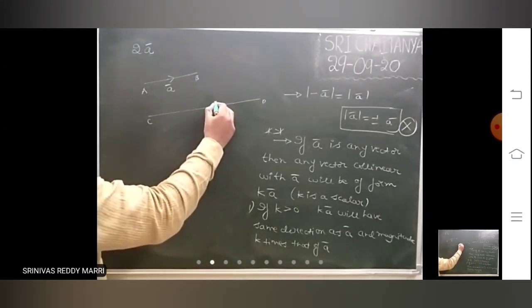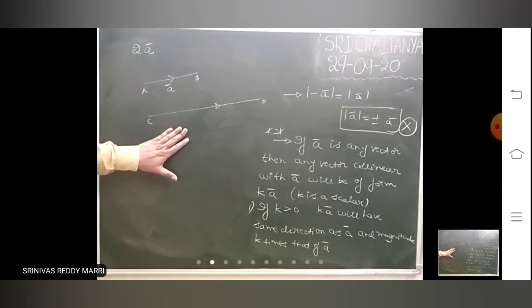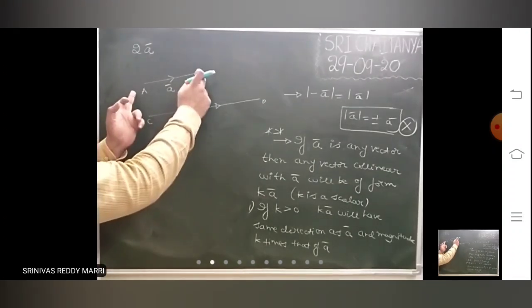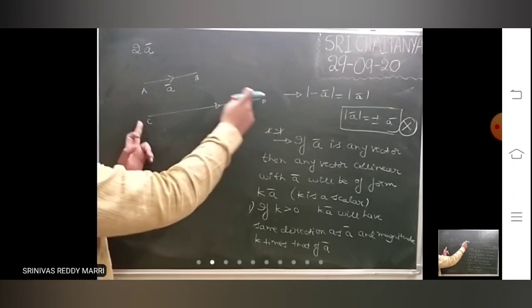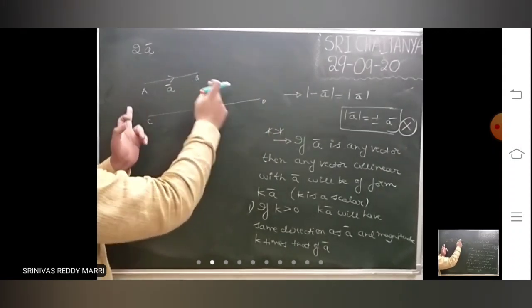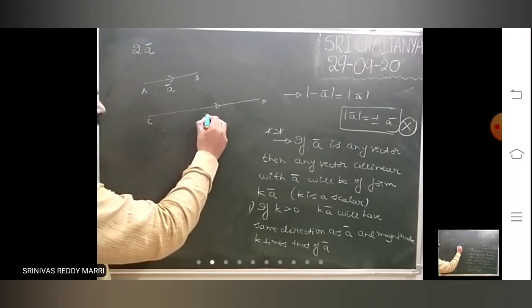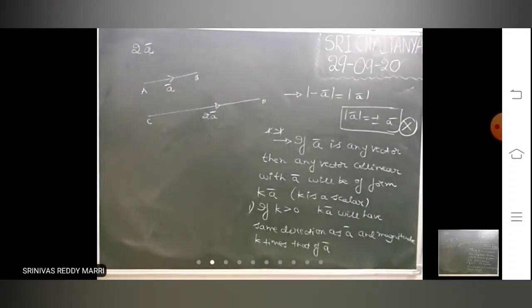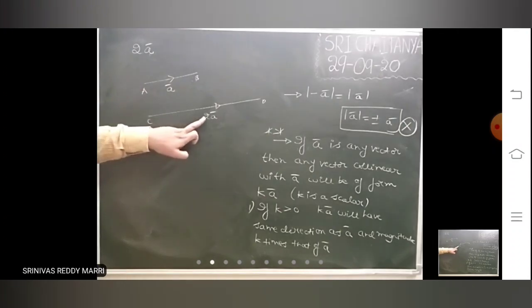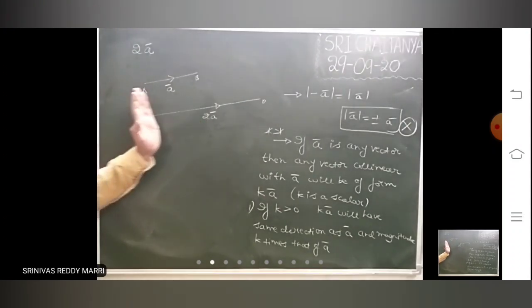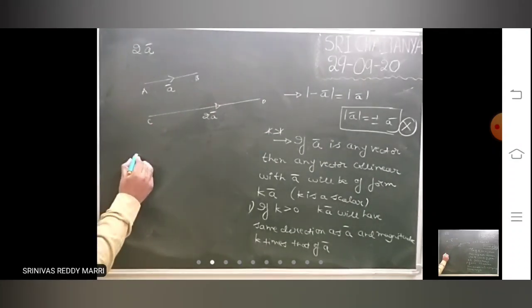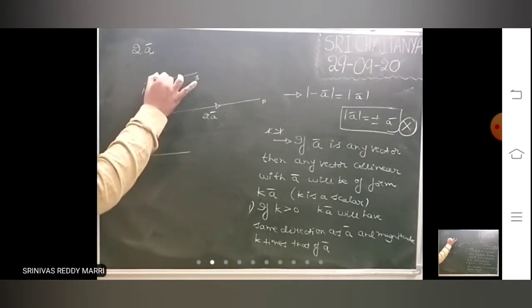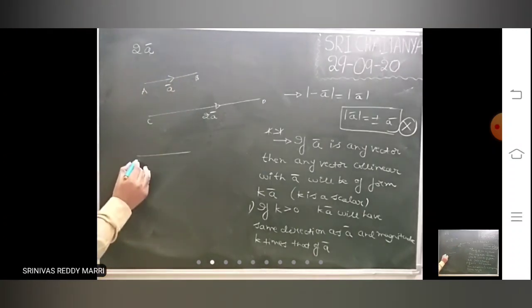Suppose CD bar is like this. Then both AB bar and CD bar have the same direction, and the length of CD is twice. That means this is 2a bar, a vector having the same direction as a bar and magnitude twice that of a bar. It can lie like this or like this also. They are having different lines of action.